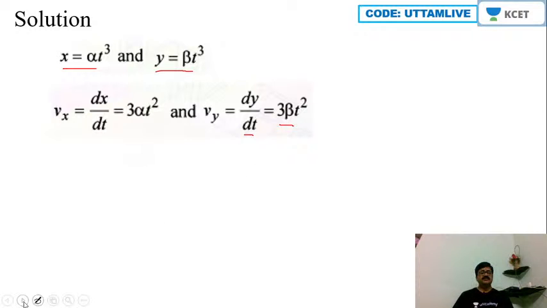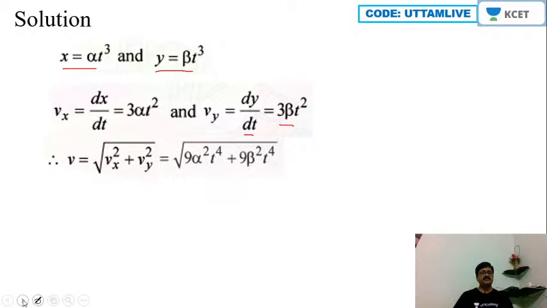Okay. Then, therefore, resultant velocity is what? Square root of vx square plus vy square. That is resultant velocity here. So that is root of 9 alpha square t fourth plus 9 beta square t fourth here.